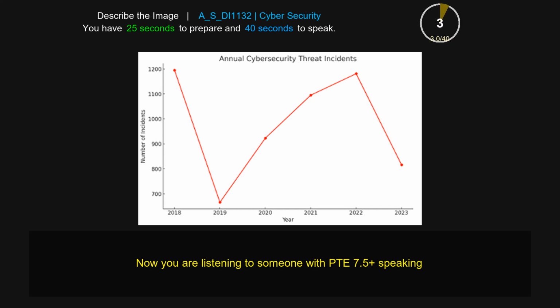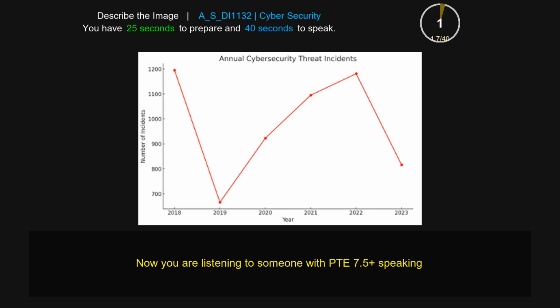The image provided is a line chart that gives information about cybersecurity, while the x-axis talks about different years, which start from 2018 to 2023. On the other side, the y-axis talks about the number of incidents, which starts from 700 to 1200. Annual cybersecurity threat incidents start from 2019 and reach their highest at 1200 in these years. On the other side, it reaches its peak point in 2023, approximately 800 incidents, and it increased over 2022 and its overall.